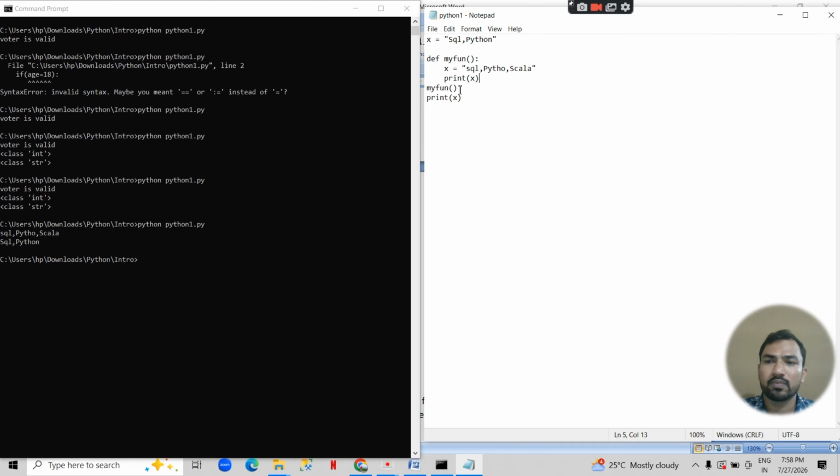Okay, when we print the function variable, it shows Scala, and again when we print the variable, it shows the x value, that is the global variable value here. One is the function value and another is the global variable value. And if we want to use that global variable in the function, we can simply write the global keyword here.